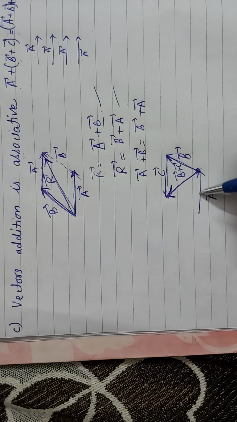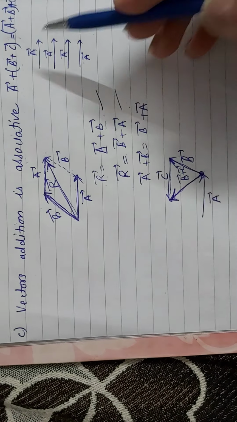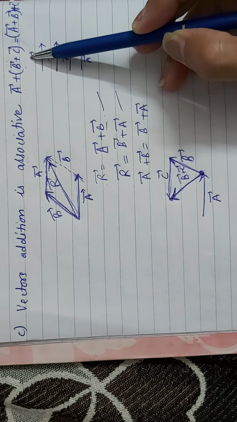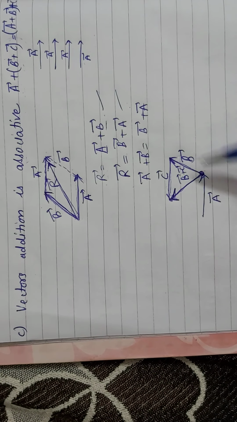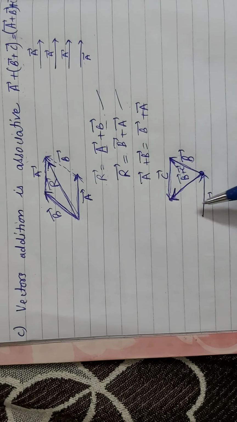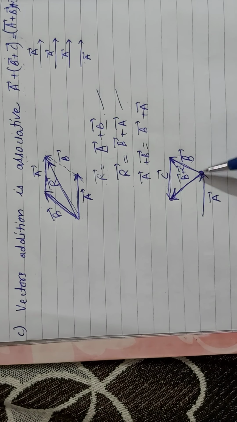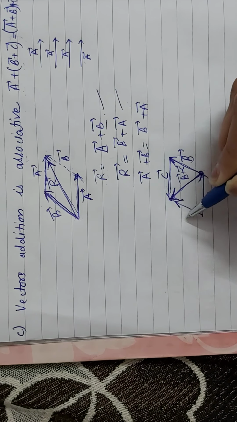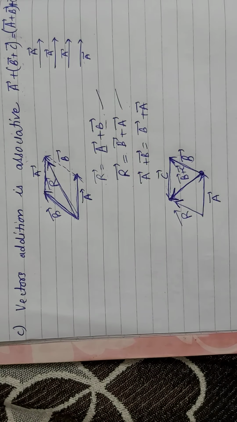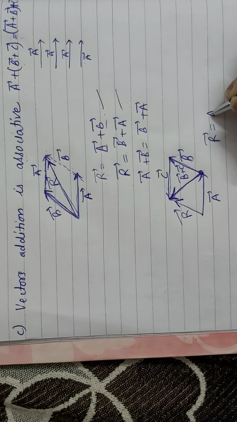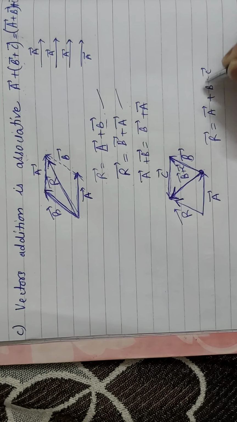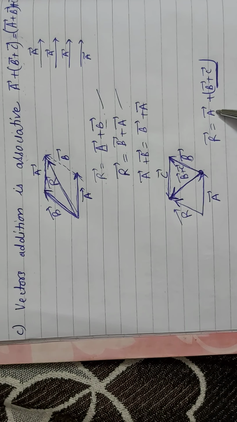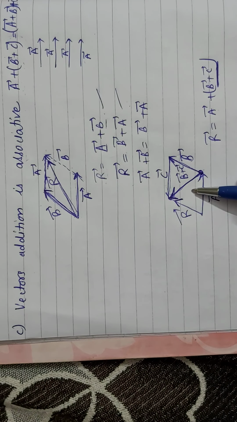Now we will add a and b plus c. Here is the equation, a plus b plus c. First we add b and c, we get this direction. Now we need to add a and b plus c. They are in the same order. The head of a is connected with the tail of b plus c. Then the resultant will be given by this. This represents the r vector. So the r vector is equal to a plus b plus c. Here we have done this addition first, then we have added the value of a to it. By diagram, I hope this point is clear to you.